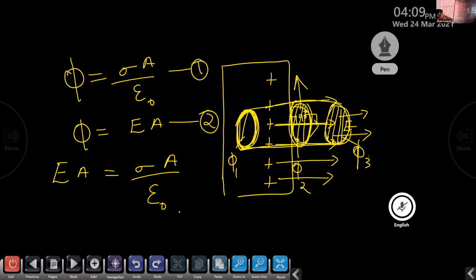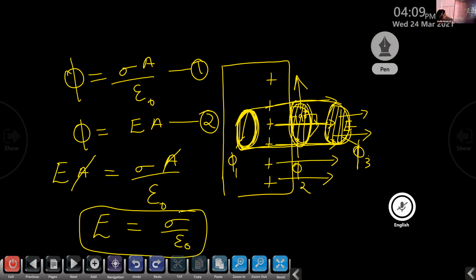So the electric field inside a conductor is equal to 0 and it is normal to the surface of a charged conductor. And the value of this electric field is given by sigma by epsilon 0. In order to prove this, we consider a charged sheet, a positively charged plate. From this positively charged plate, the electric field lines are radially outwards. And by enclosing them, we consider a Gaussian surface in the form of a cylinder. For a cylinder, we have three faces, two end faces and one curved face.